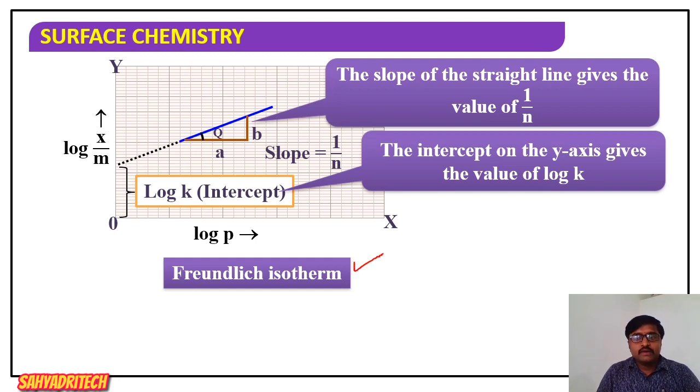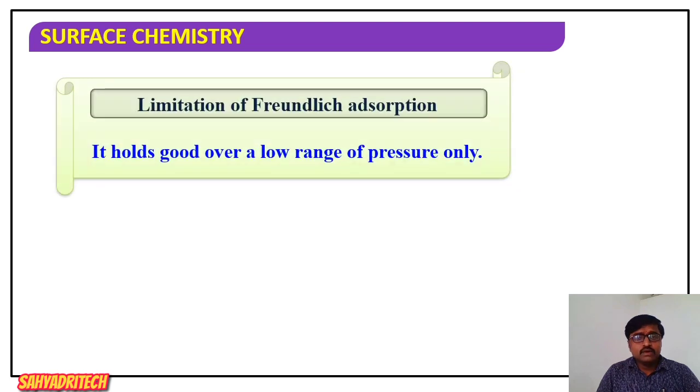Well, now what is the limitation of this Freundlich adsorption isotherm? We can say it holds good over a low range of pressure only. That is, the Freundlich adsorption isotherm is applicable only for a shorter range of pressure. If pressure is too high, what happens? The extent of adsorption becomes independent. So x by m is proportional to p raised to 0, as we said, right? If pressure is too high, the extent of adsorption becomes independent of pressure. So now the Freundlich isotherm is not applicable.